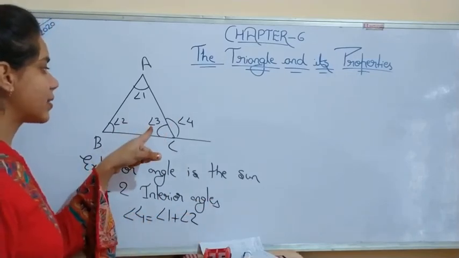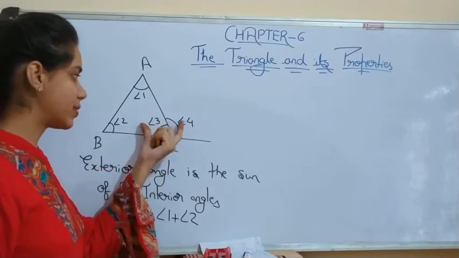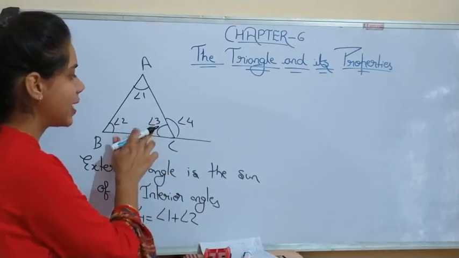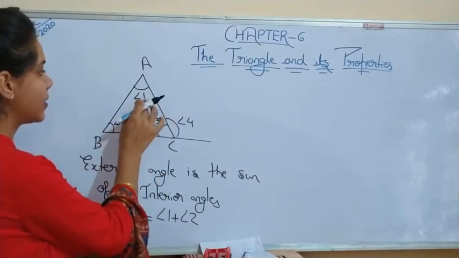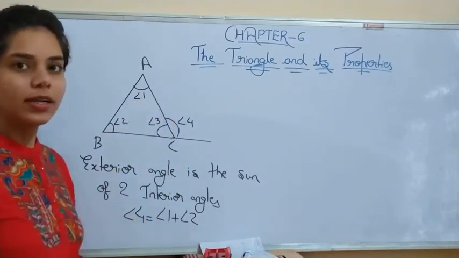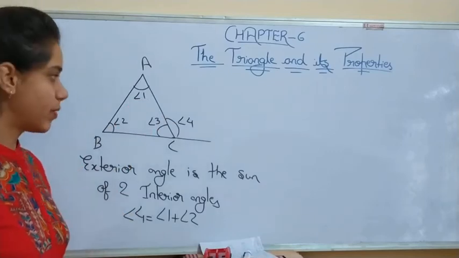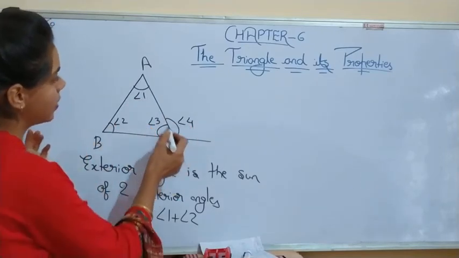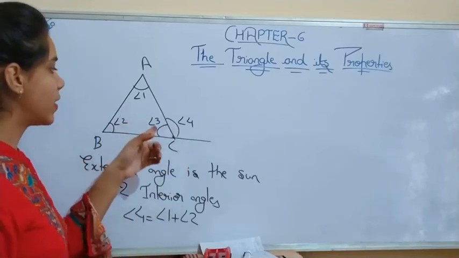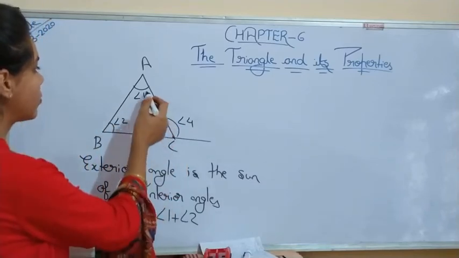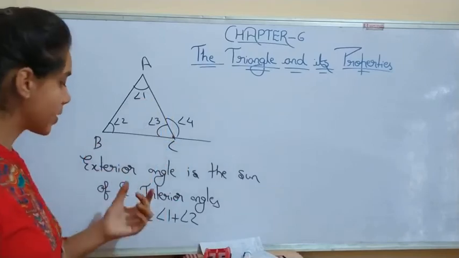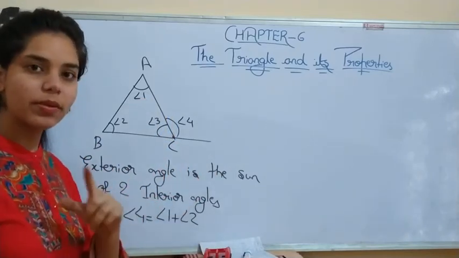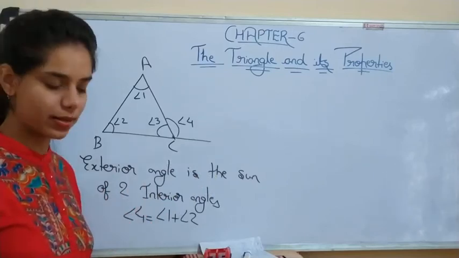We can't take this angle 3 because it makes a linear pair. You can also call it the adjacent angle. So we can't take this, and we have to take the interior angles only, which are angle 1 and angle 2. So in this way, the exterior angle is the sum of two interior angles. Remember this property of the triangle.